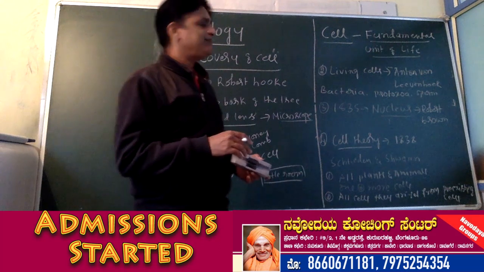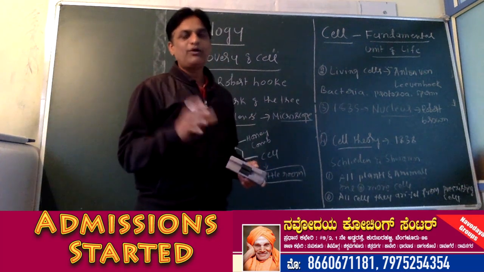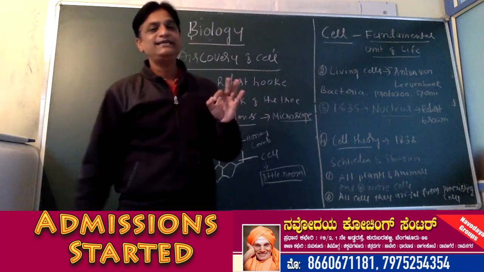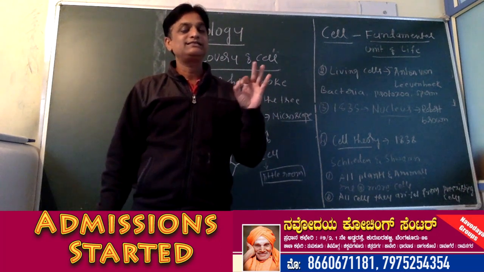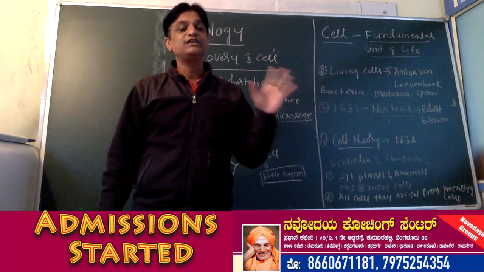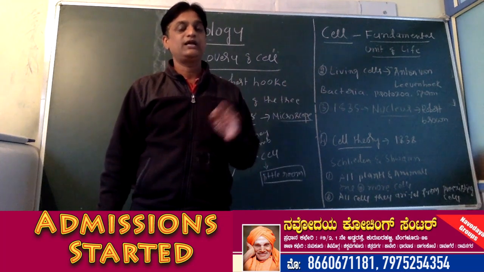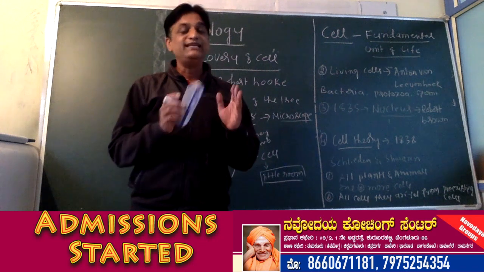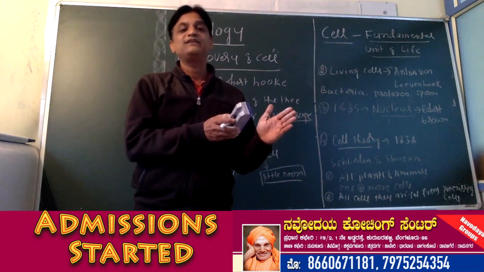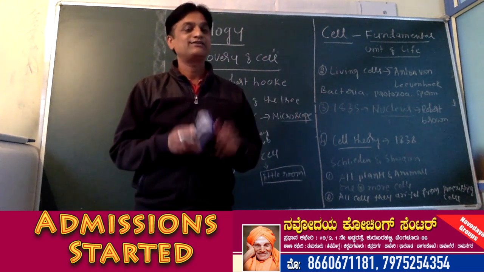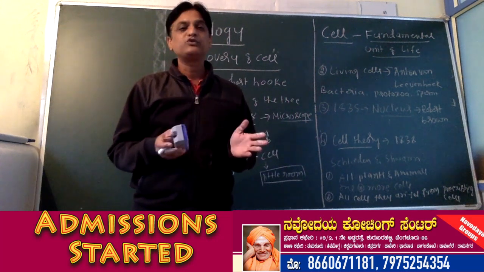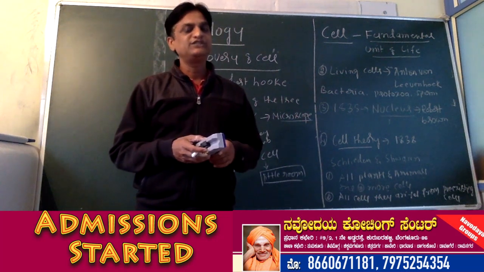And the third important point of cell theory is that the cell is the fundamental structural and functional unit of living organisms. So for all living organisms, the structural and functional unit is called the cell. So cell theory was proposed by Schleiden and Schwann.